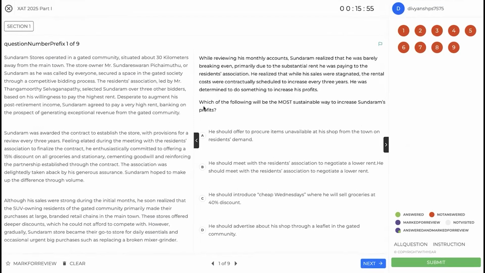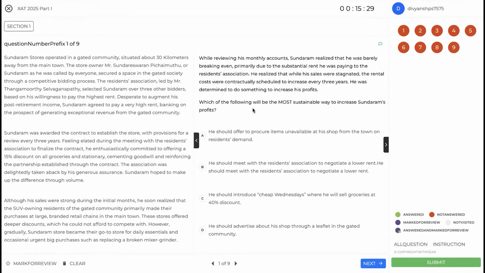Okay, so we are clear. While reviewing his monthly account, Sundaram realized he was barely breaking even, primarily due to the rent he was paying, of course. Sales were stagnant, the rental costs were contractually scheduled. He was determined to do something to increase his profits. So, profit is revenue minus cost. Cost is something which is contractually solid. So, he can't really do anything about these costs.